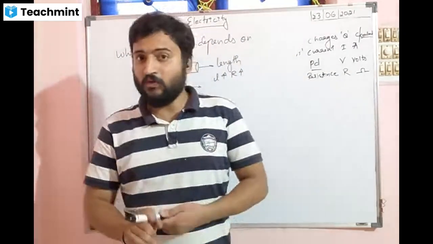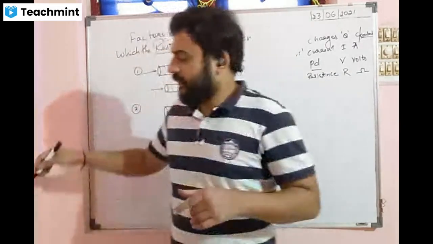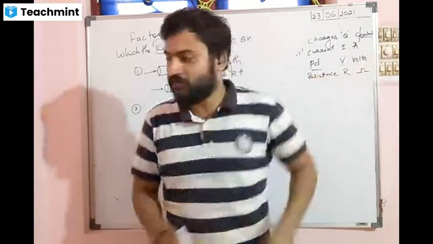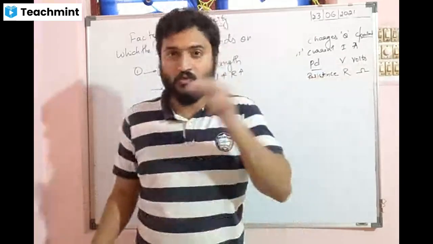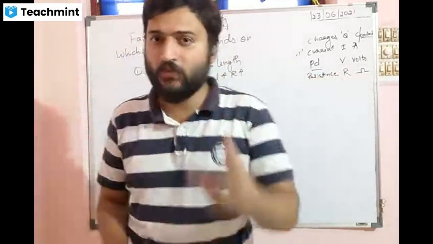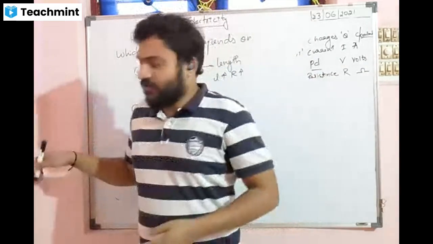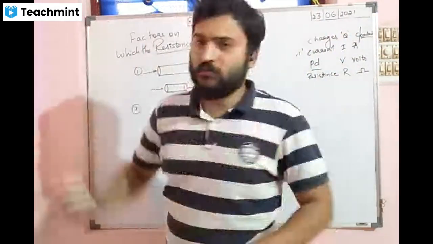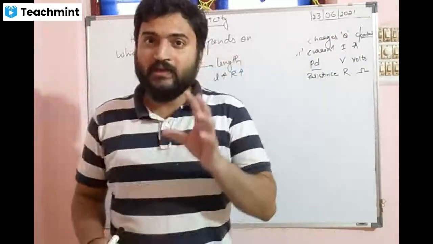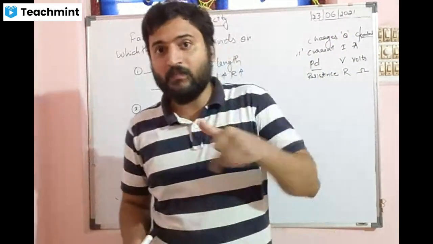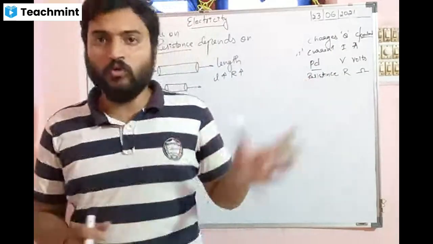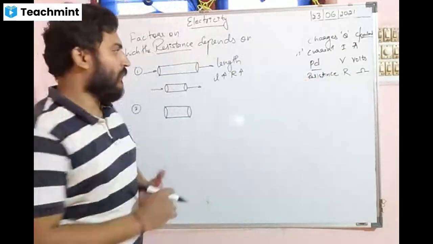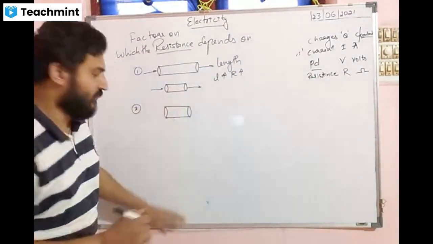Because remember, current has to flow from one end and it has to reach back to the other end. There are two pins. One is live and another is neutral. So electrons have to flow from one end and pass through all the circuit and come back to the neutral end. Then only do we say that it is a complete circuit. Then only the bulb glows, or else the bulb will not glow. So let us check with the second one.